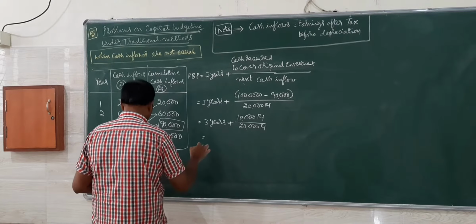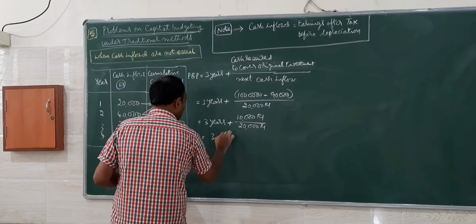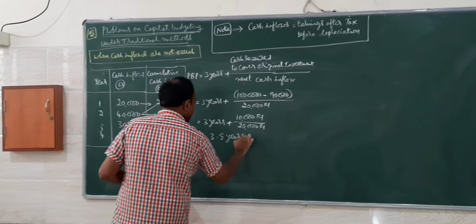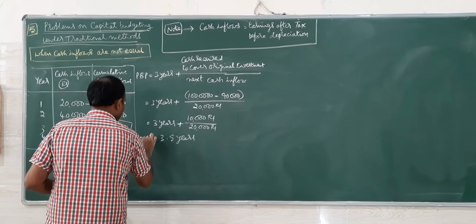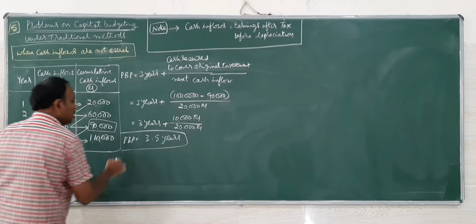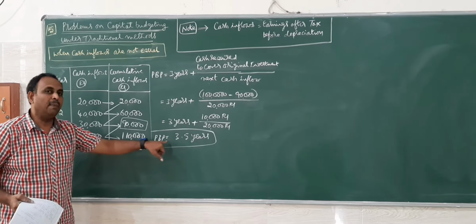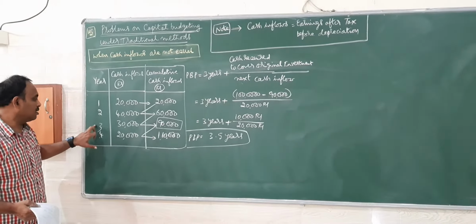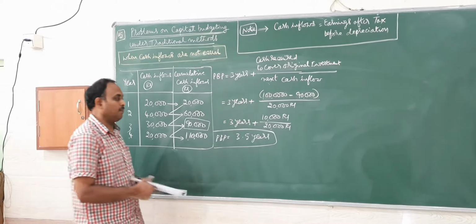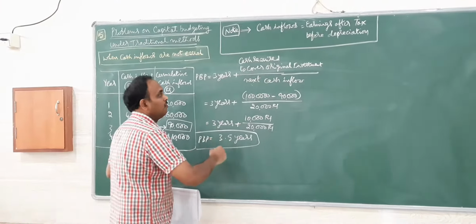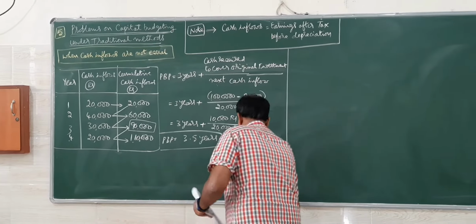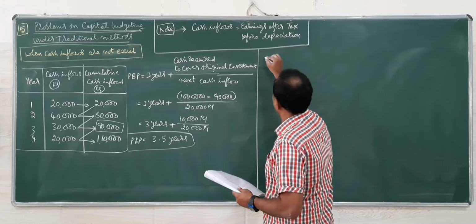That will give you 3.5 years. The payback period is 3.5 years, which definitely lies between the third and fourth year.